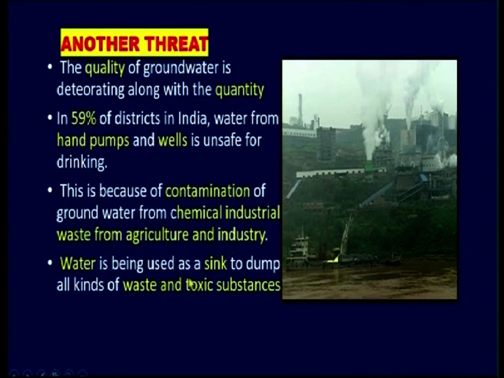Water is being used as a sink to dump all kinds of waste and toxic substances. You can see in this picture, these are industries discharging chemical waste into the water. So this water is not safe for drinking. So this is a threat.